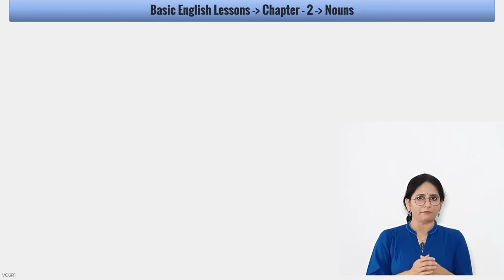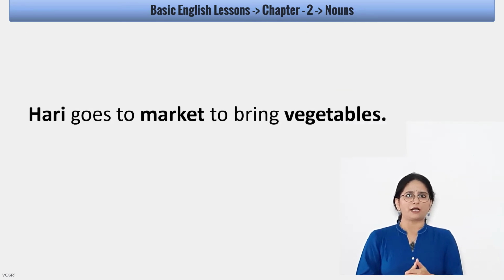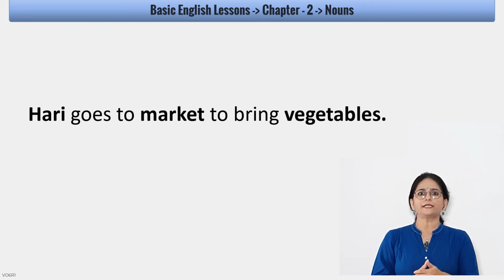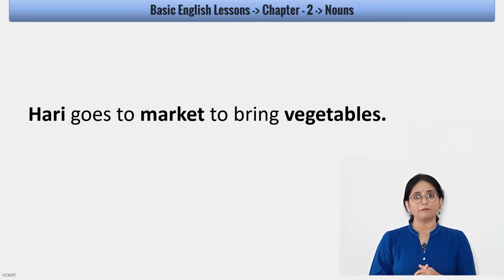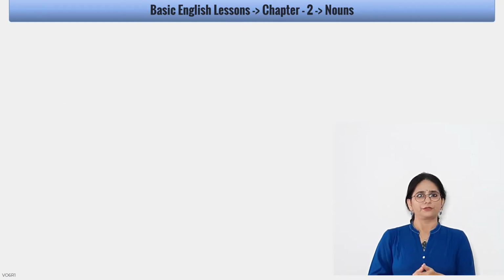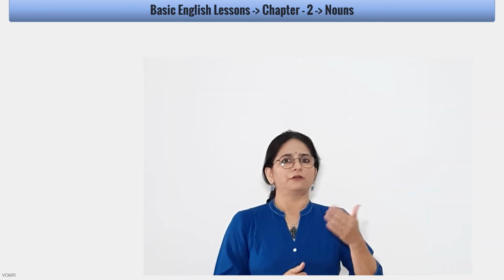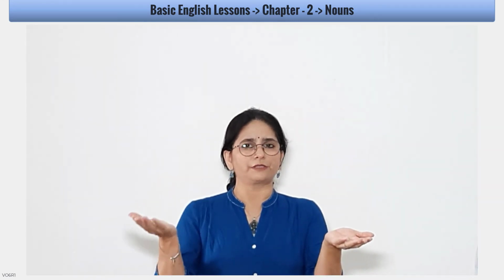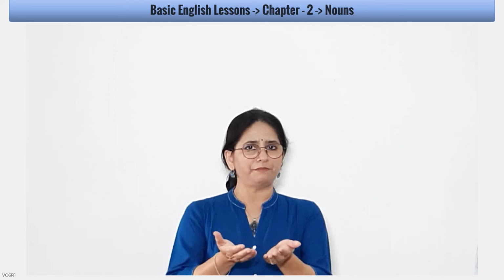To see more examples: Hari goes to market to bring vegetables. In this sentence, Hari is a proper noun. Why is it so? Because it's the name of a boy. Then market and vegetables are common nouns, because there is no particular name of a market, and no particular name of a vegetable. So here we saw what the common nouns and proper nouns are and what the meaning of the noun is.